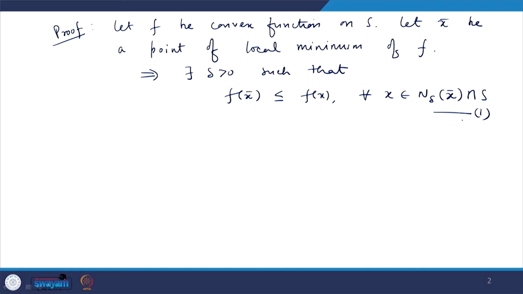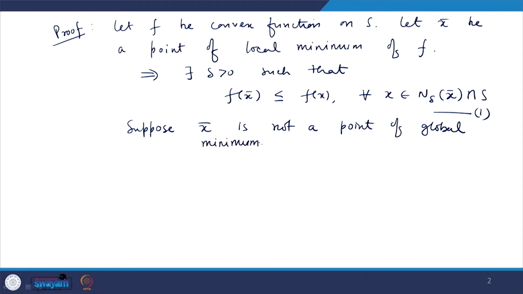We will try to prove the result by the method of contradiction. So, let us suppose x bar is not a point of global minimum. If it is not a point of global minimum, that means there exists some point in S where the value of f is still less than f x bar.